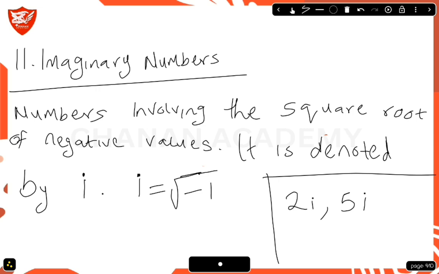Recall, imaginary numbers involve the square root of negative values. So if you have the square root of, let's say, minus 5, it can be denoted as root 5 i, because i is already root minus 1, so it's an imaginary number. I hope you understand that. So the square root of negative values are imaginary numbers.